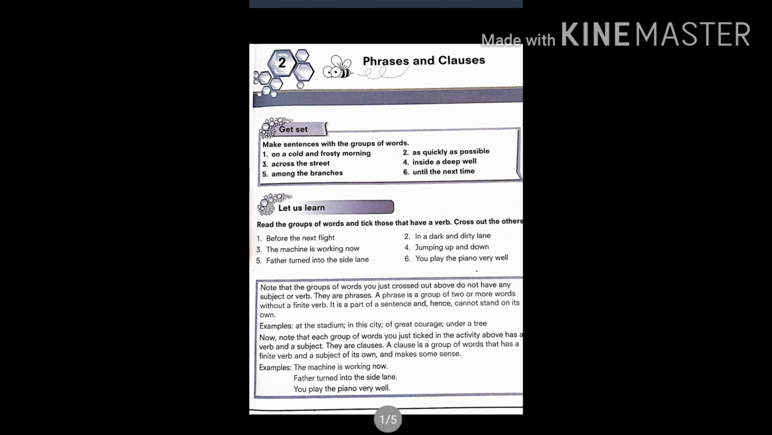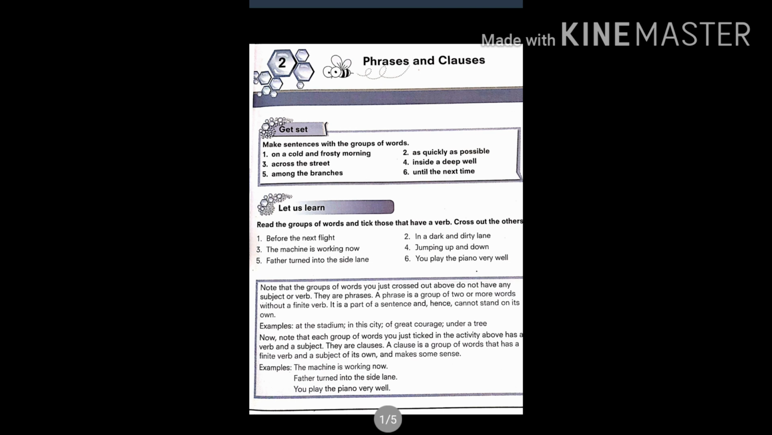Note that the groups of words you just crossed out above do not have any subject or verb. They are phrases. A phrase is a group of two or more words without a finite verb. It is a part of a sentence and hence cannot stand on its own. So we have seen the explanation, students, about what is a phrase. So here we have read the definition. Now here examples are at the stadium, in the city, of great courage, under a tree.